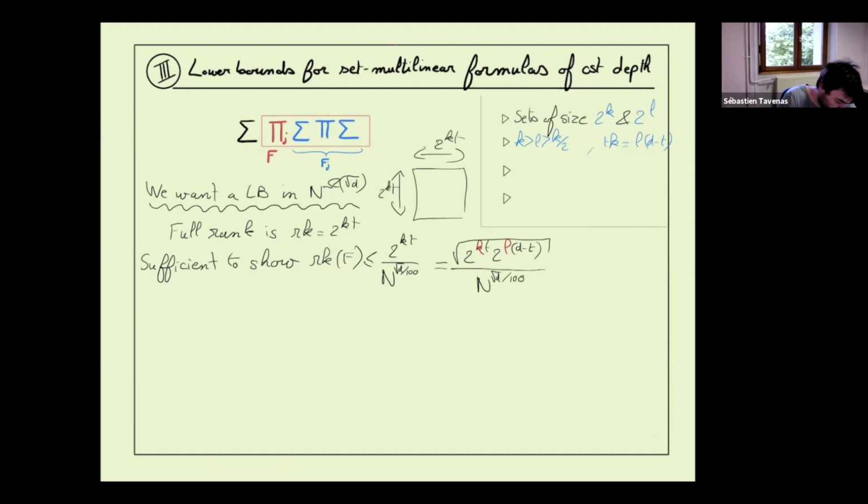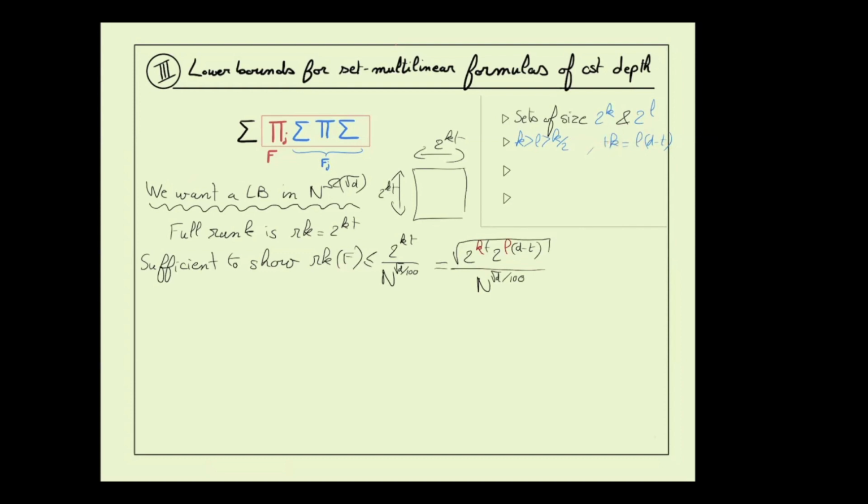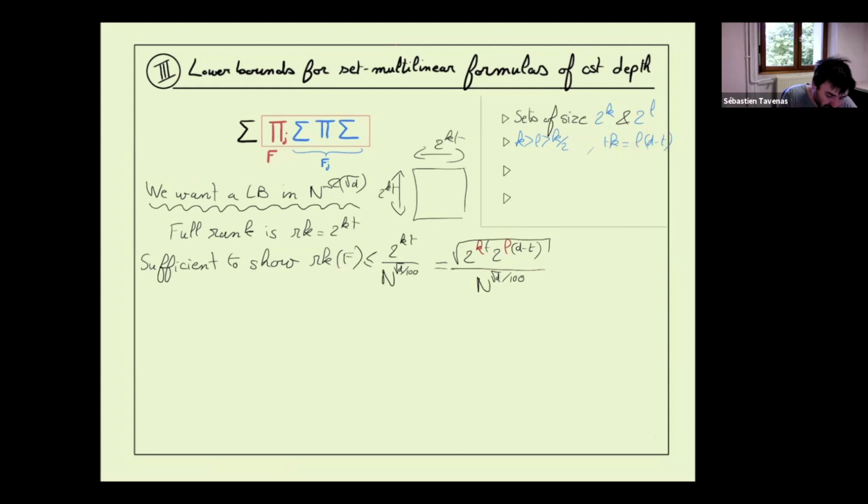Yeah. So in fact, we took it like that. That will be the number 2 to the kt was the number of columns. And choose k, l, d, and t. So the number of rows, in fact, is 2 to the l times d minus t. 2 to the l is the number of variables in one negative set, and there are d minus t negative sets. We can think of t as d over 3, no? Something like this.